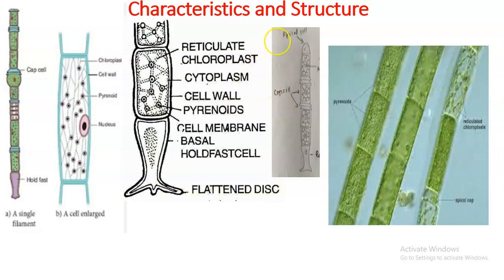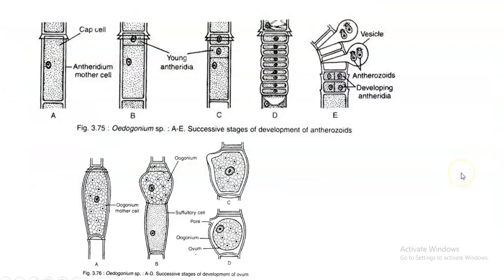As I have already discussed, some intercalary cells bear cap-like structures. So those particular cells of the filament which bear these caps are called cap cells. Only these cap cells will be taking part in the reproduction, whether it is asexual reproduction or sexual reproduction. So what happens during sexual reproduction? During sexual reproduction, any of the filamental cells, let us take this cell, has a proper nucleus and cytoplasm. Any such cell which has a cap will be